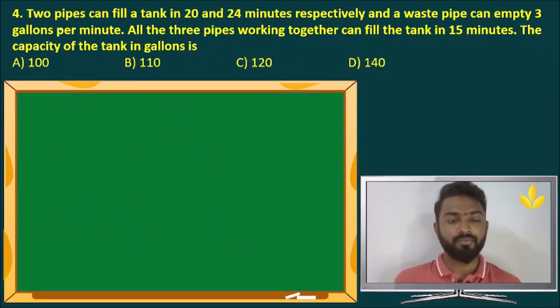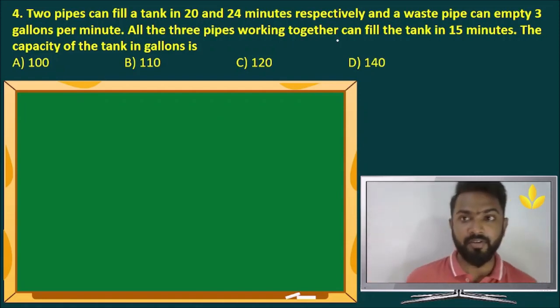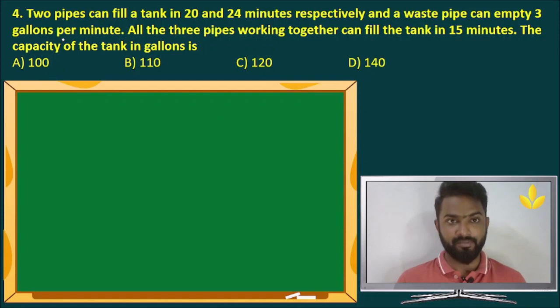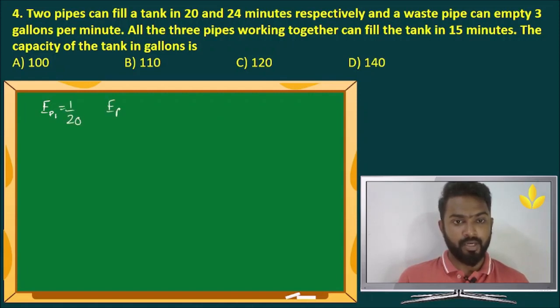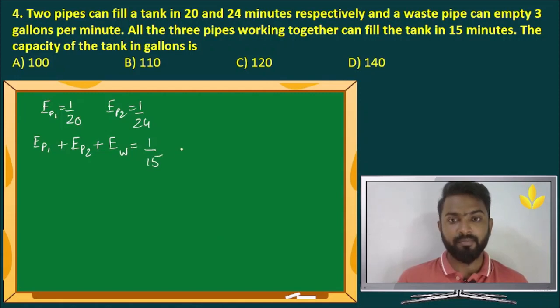Question number 4. Two pipes can fill a tank in 20 hours, 24 hours respectively, and a waste pipe can empty 3 gallons per minute. All the 3 pipes working together can fill the tank in 15 minutes. The capacity of the tank is what we need to find. So efficiency of pipe 1 is 1 by 20. Efficiency of pipe 2 is 1 by 24. And efficiency of pipe 1 plus efficiency of pipe 2 plus efficiency of the waste pipe equals 1 by 15, because it takes 15 minutes when everything is active.